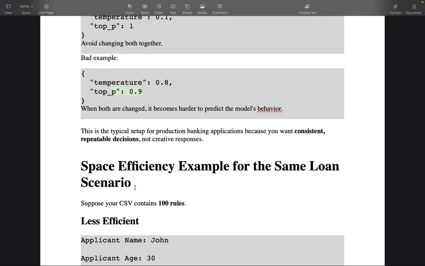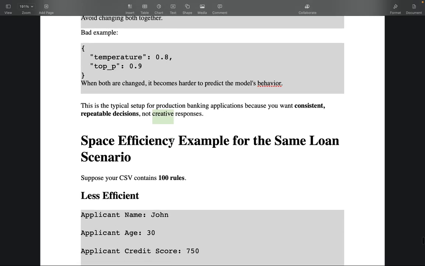Let me know which of the strategies helped you most. And also please comment and help others and me know if there are more strategies that you are aware of that help in reducing hallucinations in production enterprise systems.